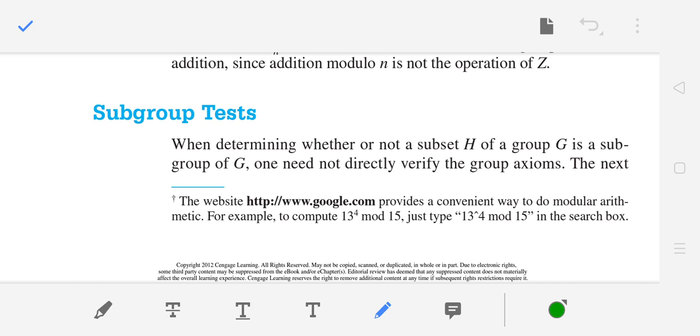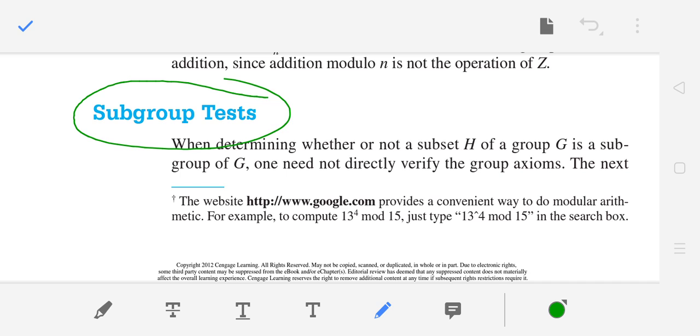Now I urge you to please read the definition of subgroups. If you find any difficulty, you can comment, and try to read this book also, and try to solve the exercises in the previous notes while reading the theory again. This will make you more independent. So I hope that you will do the exercises. Is the definition of subgroups clear? Now we will focus on the subgroup test.